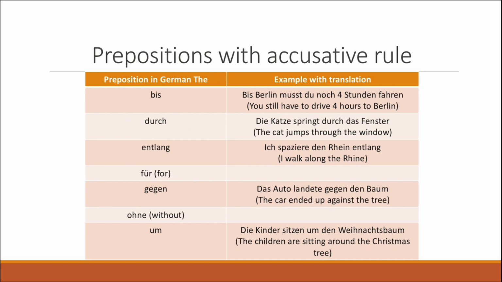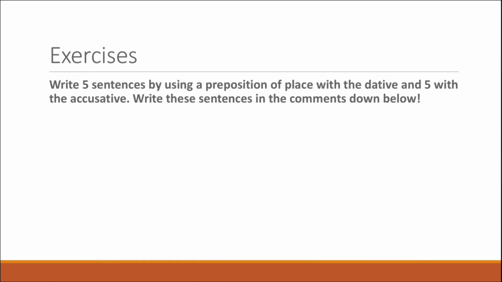Das Fenster is a neuter noun, and for the accusative, it's also going to say das. And this is confirmed by this example. Die Katze springt durch das Fenster. Because we have durch, we are going to decline it this way. So this is also very important to know. And this was it for this lesson.